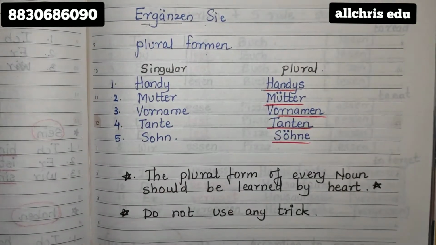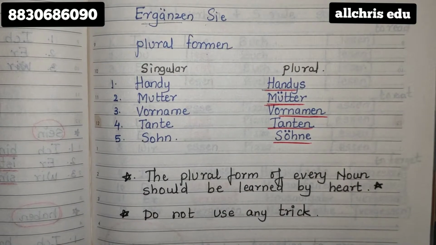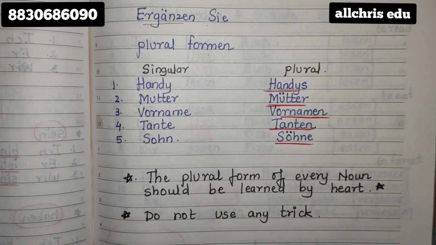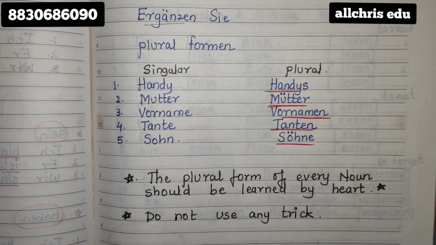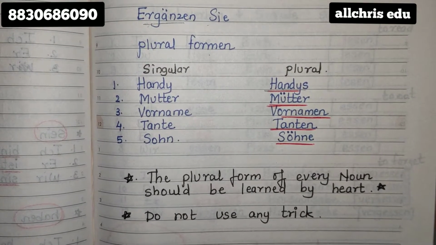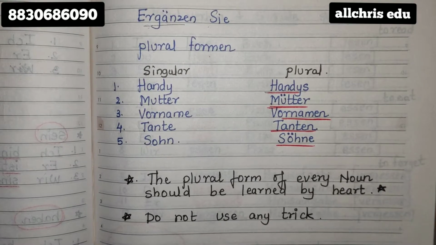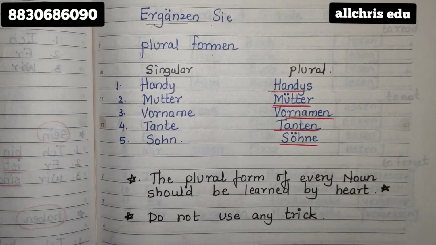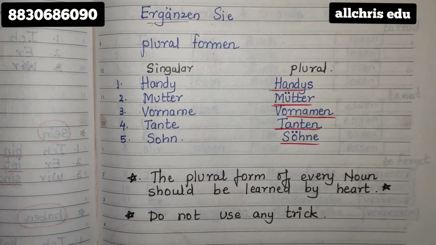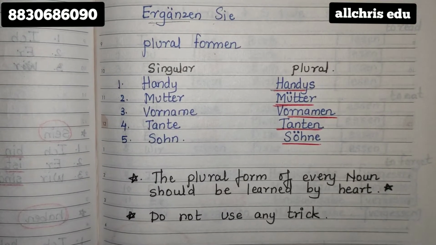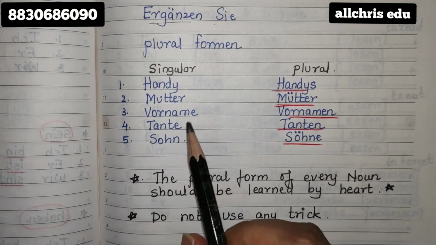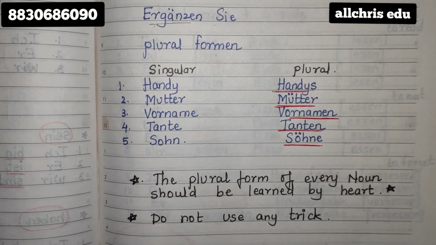Plural formen. Now, like we have written one statement backside, that is on the first page of your notebook, that all the nouns in German, we need to know the genders of it. Whether it is a non-living thing or a living thing, you cannot assume it is a non-living, so write it. We cannot assume like that. We need to know the genders. In the same manner, in German, all the nouns are having different plural forms.